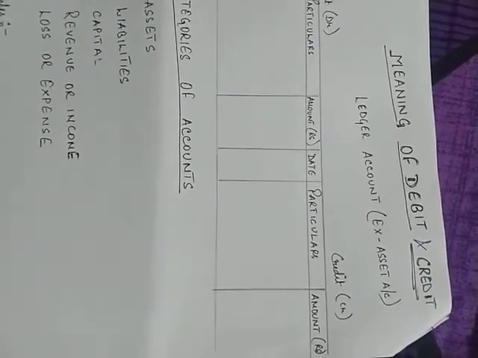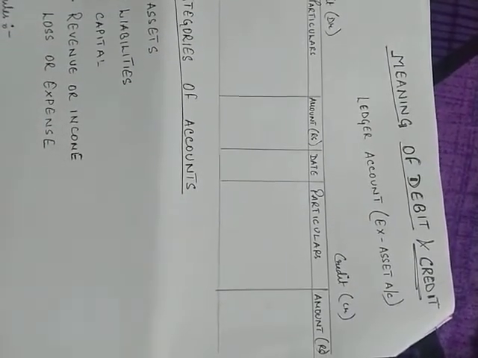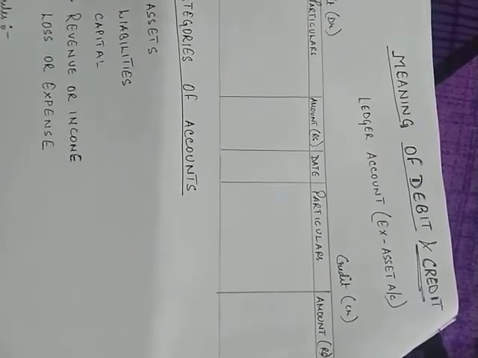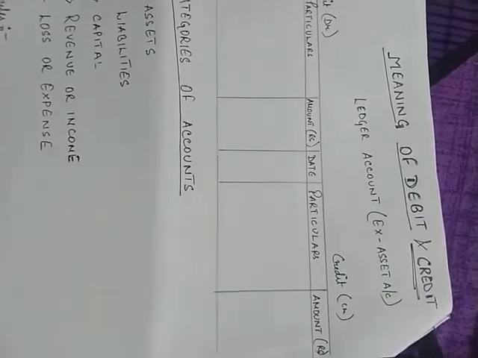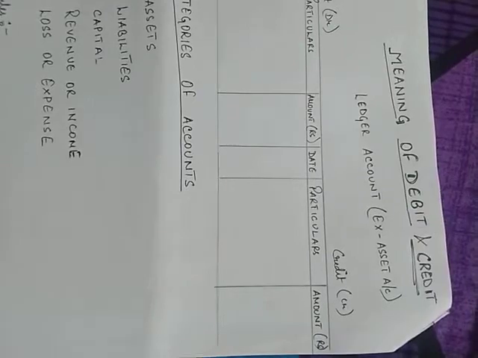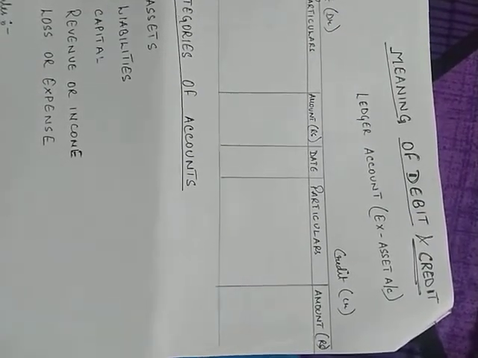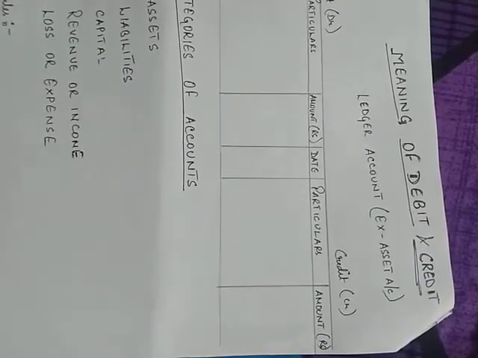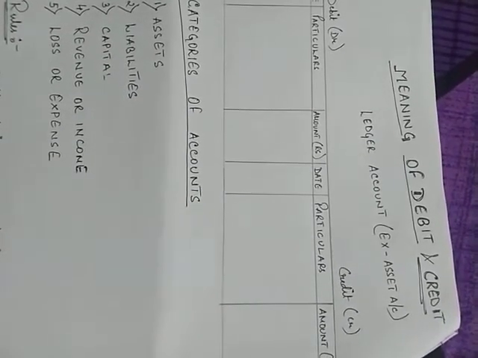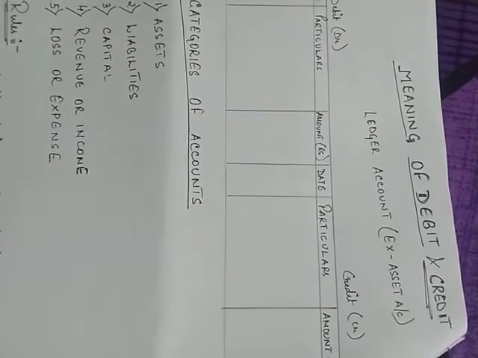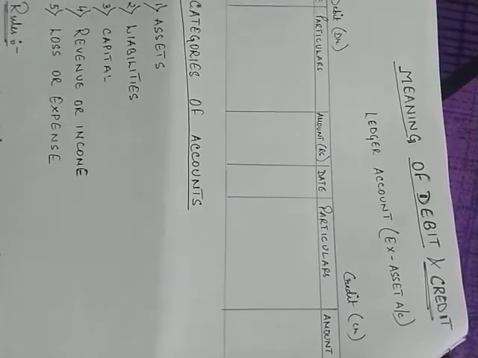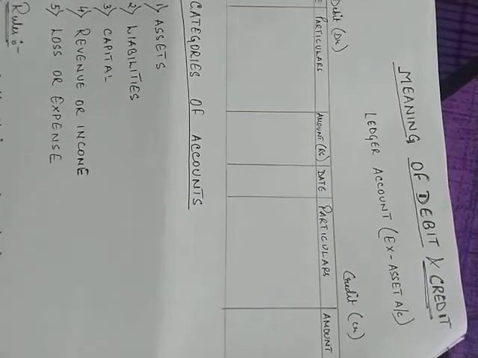Now the terms debit and credit are generally related to the ledger account. The meaning of debit is generally used for a transaction which leads to an increase in assets or increase in expenses, and the term credit is used for an increase in liability, increase in loans or increase in capital. So when you have an increase in asset you will debit it, and when you have a decrease of asset you will credit it.